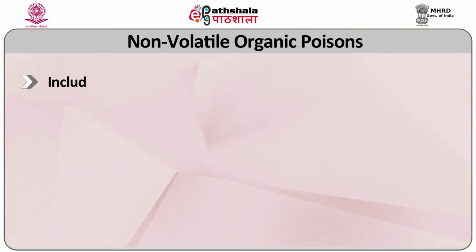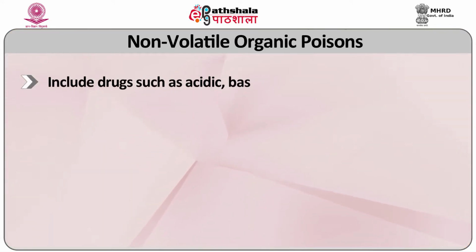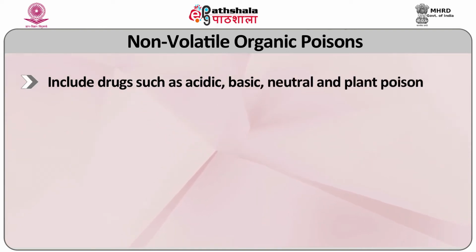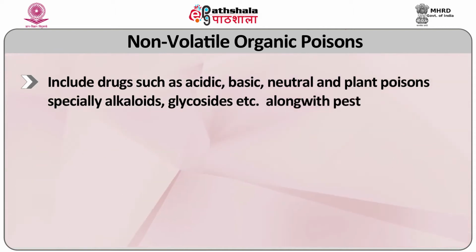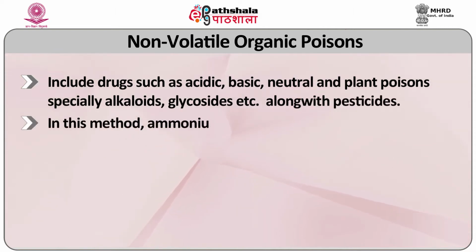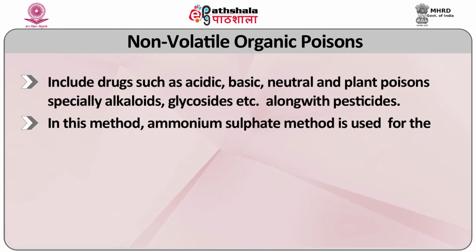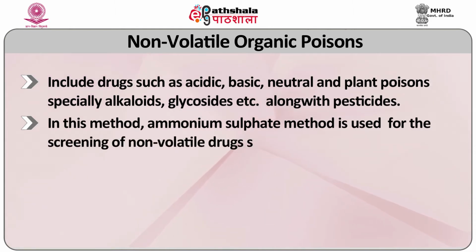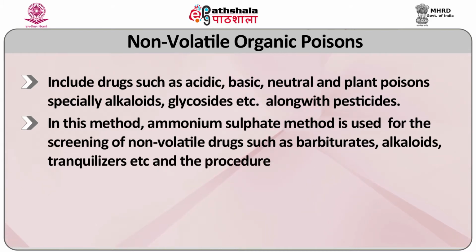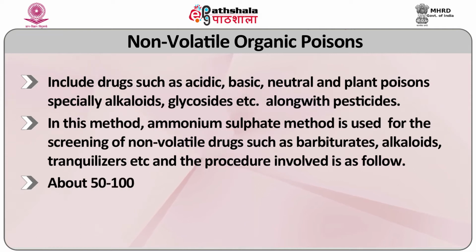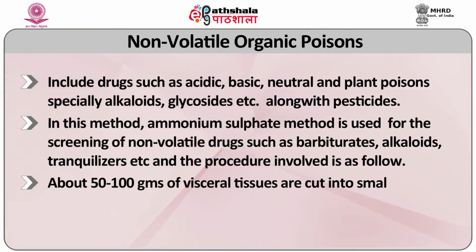First category is non-volatile organic poisons. Non-volatile organic poisons include drugs such as acidic, basic, neutral and plant poisons, especially alkaloids, glycosides, etc., along with the pesticides. In this method, the ammonium sulphate method is used for the screening of non-volatile drugs such as barbiturates, alkaloids, tranquilizers, etc. And the procedure involved is as follows: about 50 to 100 grams of visceral tissues are cut into small